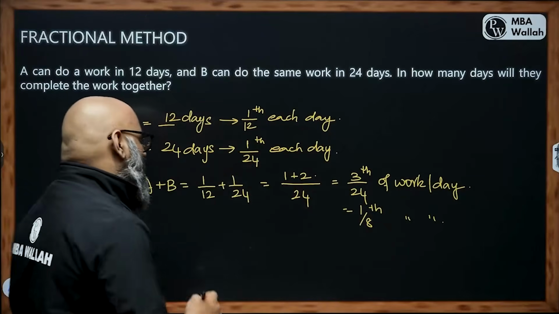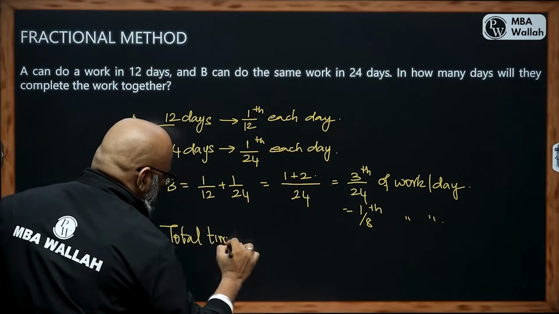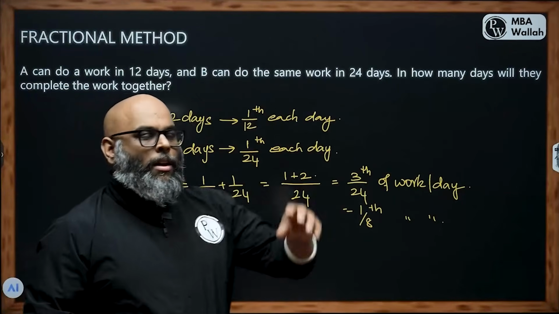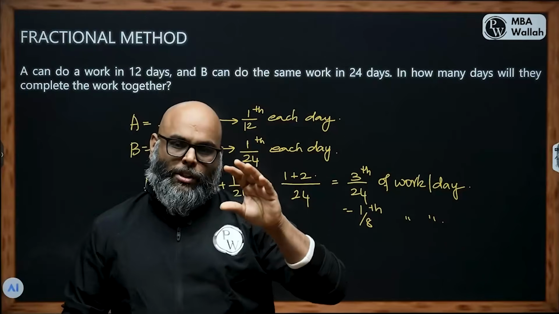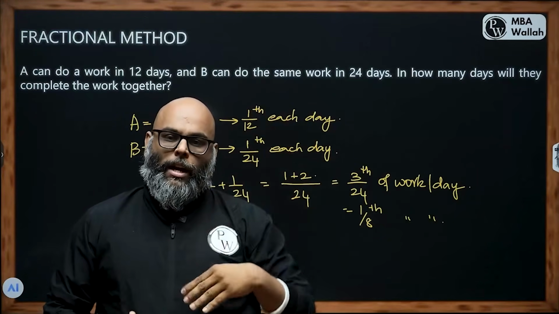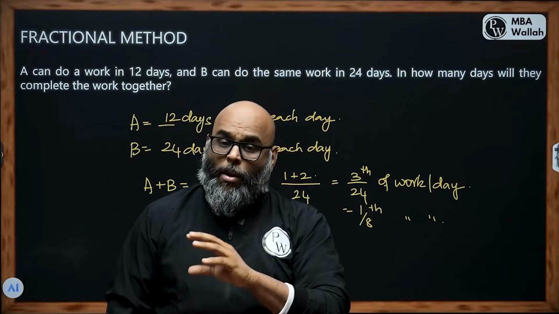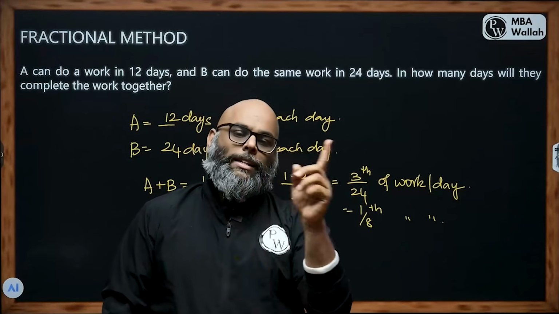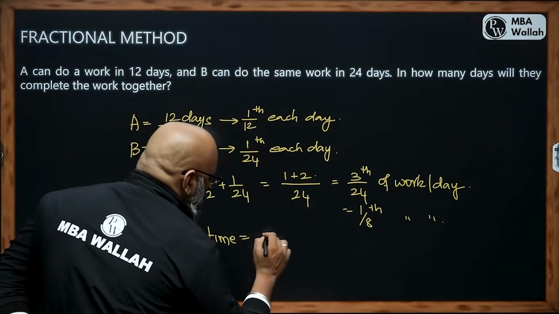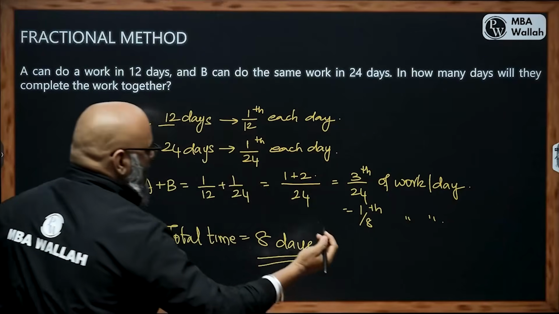So total time taken, total time is equal to reciprocal. We understand that time reciprocal is efficiency, efficiency reciprocal is time. So time and efficiency are inversely proportional. More the time you take, lesser the efficiency you have. More the efficiency you have, lesser the time you take. So 1/8, we take the reciprocal of that, it will give us 8 days. And that will be our answer.